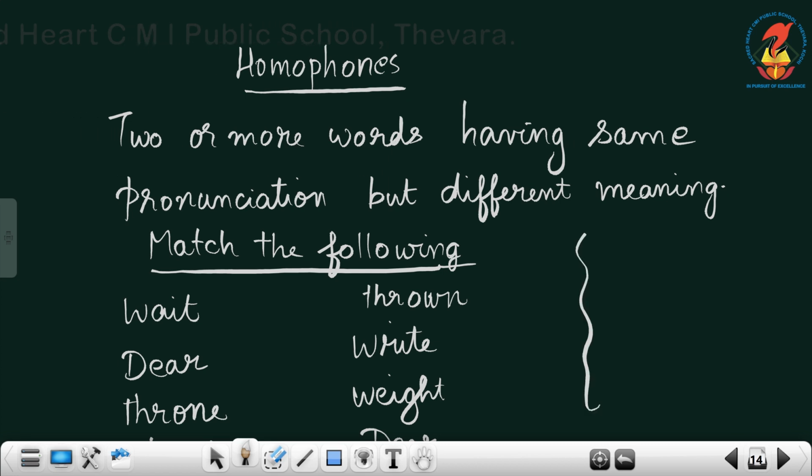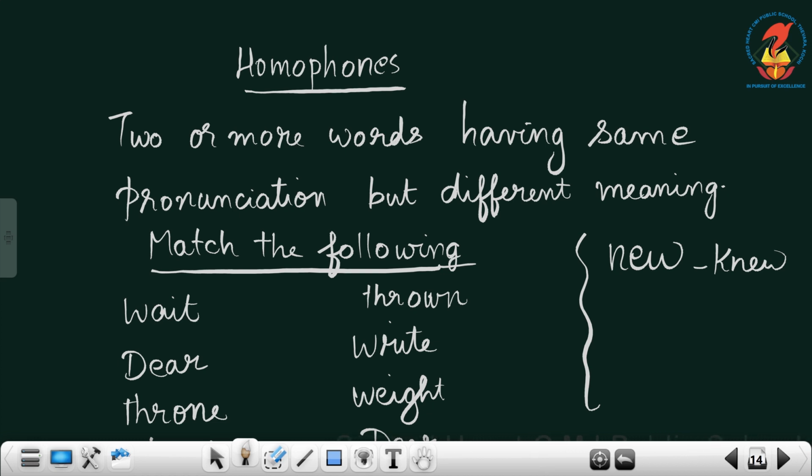One example I can tell is N-E-W, new. What is the meaning of new? New means a new thing. A thing which was bought very new. Okay, new. And another new also is the K-N-E-W, which is also pronounced as new.